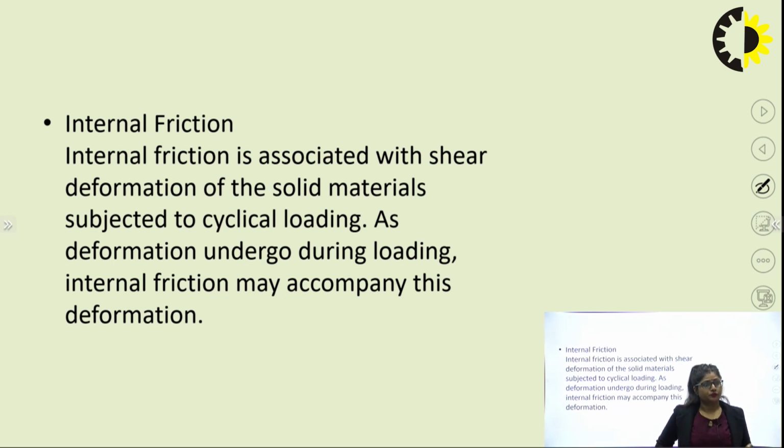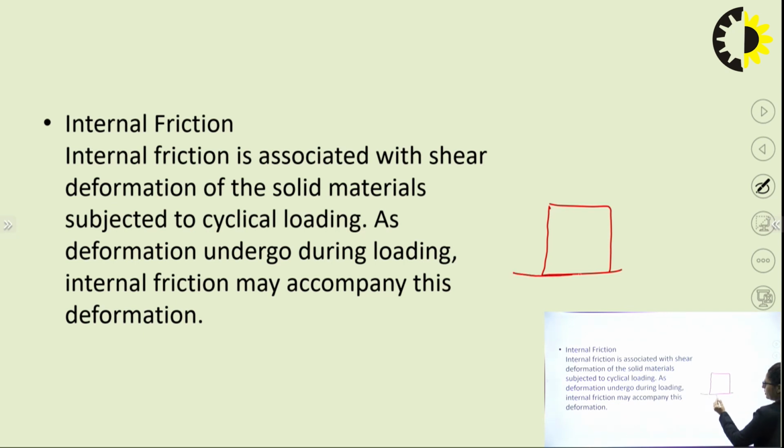I can say that it is a cyclic loading. So internal friction is associated with shear deformation. What is shear deformation? Let me explain this. If this is a body resting on a particular surface, that is a rough surface. I assume a rough surface because friction is generated on a rough surface.